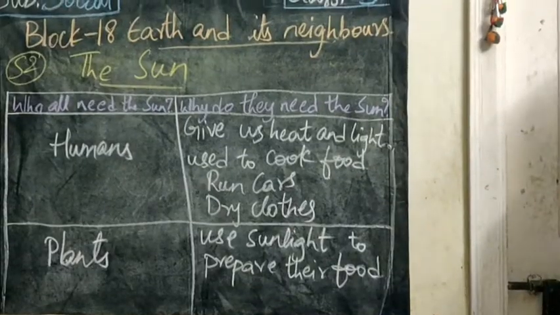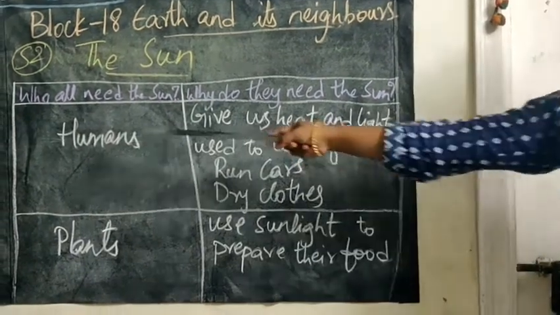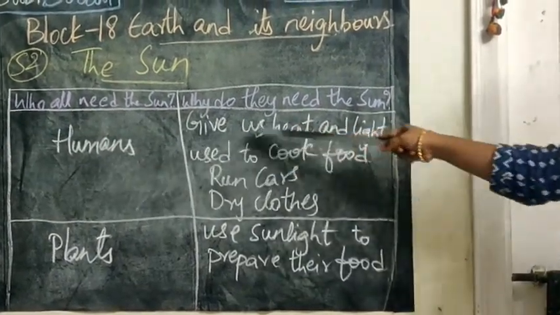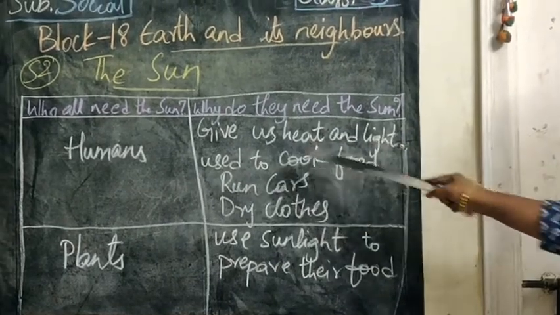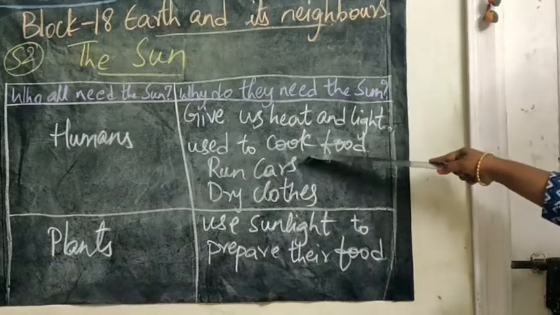In detail I'll show you on the board how the sun is useful to us. Okay children? Yes children, in the reader we have read about the sun, right? Now who all need the sun? Why do we need the sun? Both are there. First thing, who needs the sun? Humans need the sun, right? Why do they need the sun?